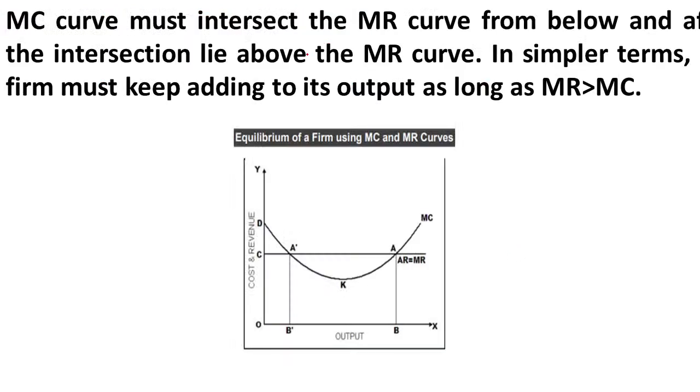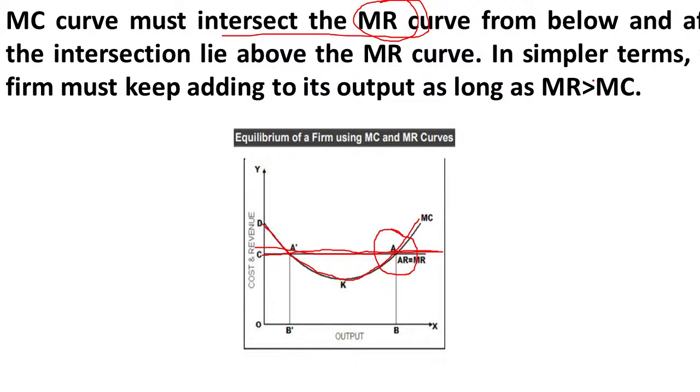So here the marginal cost curve must intersect the marginal revenue curve from below. This is the marginal revenue curve in a perfect competition market, as we discussed in the previous slide, and this is the marginal cost curve. According to the condition, the marginal cost curve must intersect the marginal revenue curve from below.